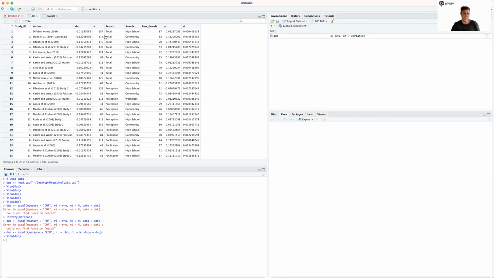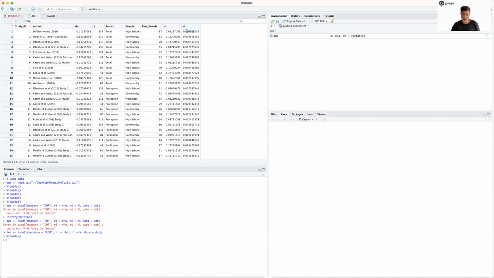Now if we go back to our data frame, we can see we have these two extra columns, yi and vi. yi is the effect size for the ith study, and vi is the variance in the effect size for the ith study. For this effect size here, you can see the effect size is 0.0128, and the variance is 0.006.